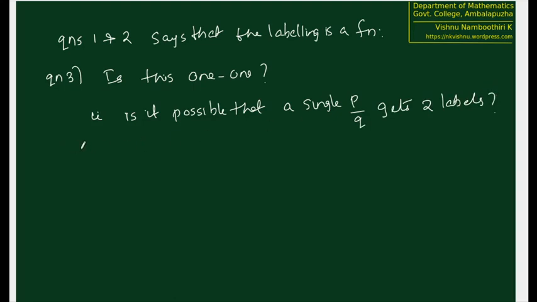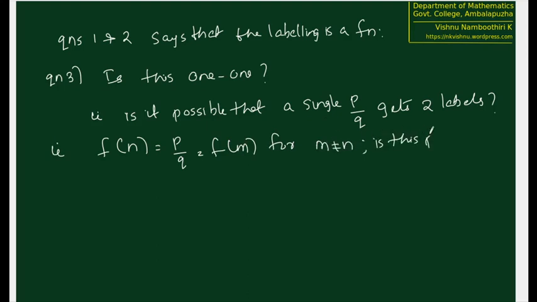So in the function language, that means f of n equal to P by Q equal to f of m for m not equal to n. Is this possible? That's the question we are asking, to check if this function is 1-1.